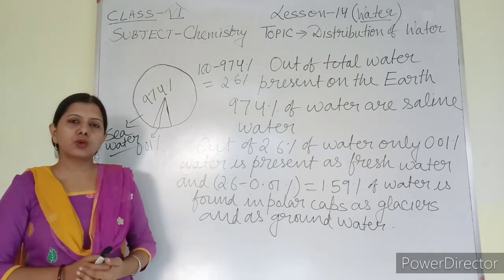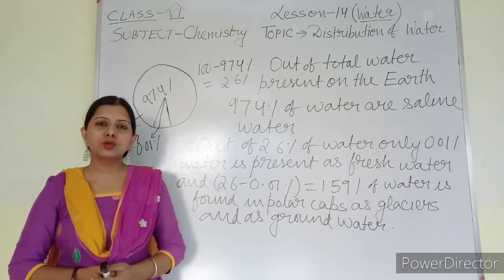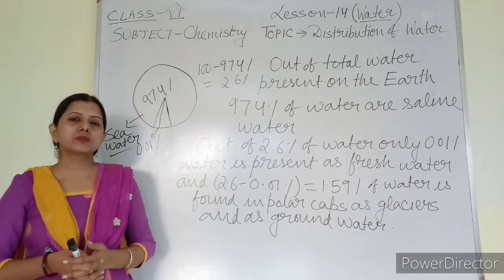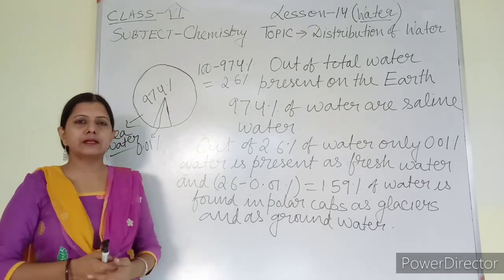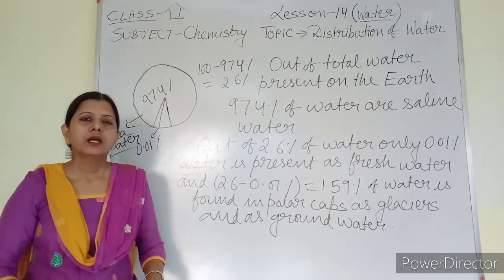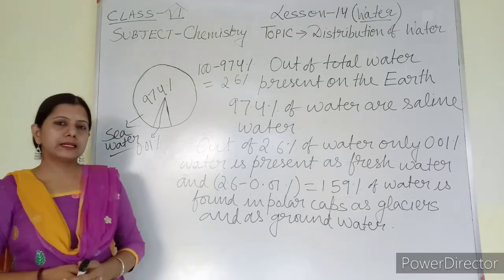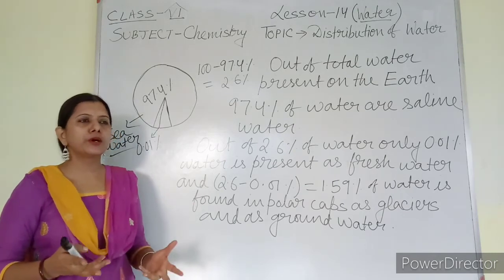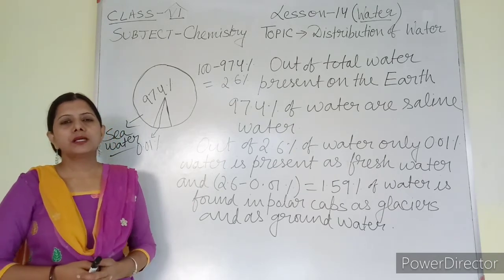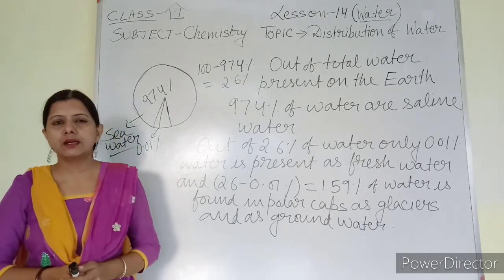So they are fresh water, but in the form of ice, so we cannot use it. And some water is present in the form of groundwater also. Groundwater means inside the earth crust, the water seeps down and is deposited there. Groundwater generally we take out through a tube well, or by using a machine we take the water and store it in the tank in our house.